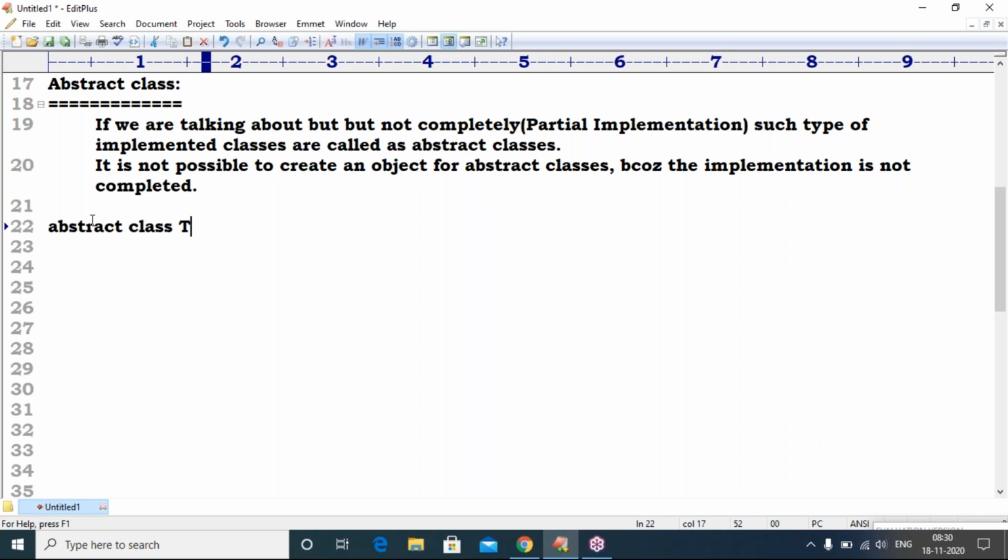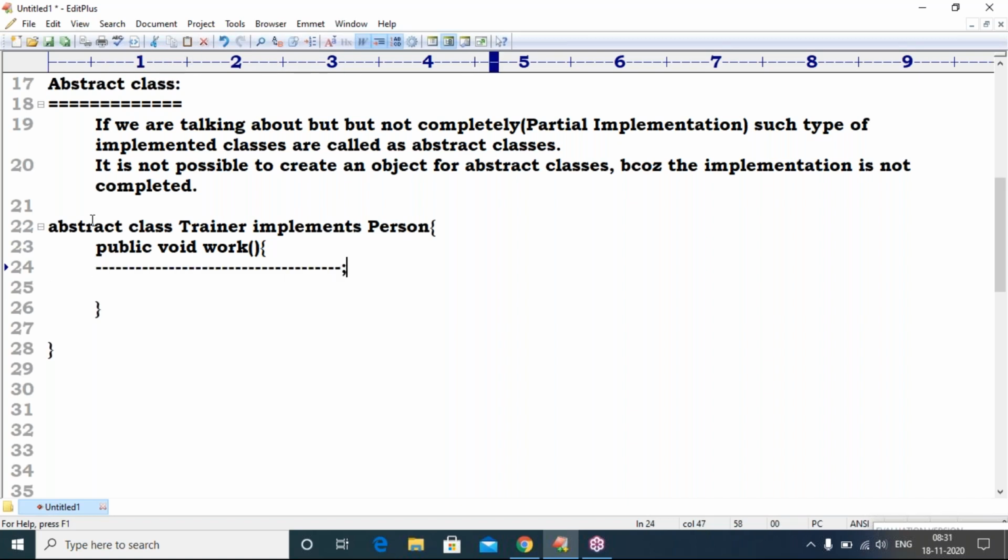Abstract class Trainer. Implements is the keyword. Which interface? Person. Here I want to implement only one method. I can write the code: public void work. Now I am writing the code, any code you can write.